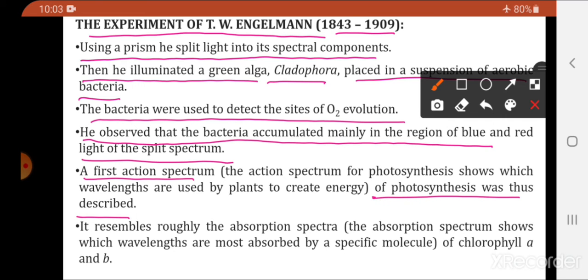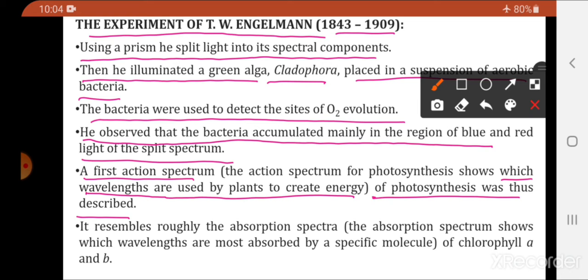Now what is action spectrum? Action spectrum means it is a spectrum of the photosynthesis which shows which wavelengths are used by the plants to create energy. Action spectrum, it is a spectrum for the photosynthesis जिससे हम we can know which wavelength of the lights will be used to create the energy. Which wavelengths of the light when absorbed will be used to generate the chemical energy.